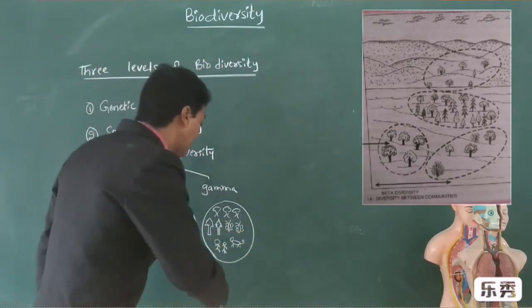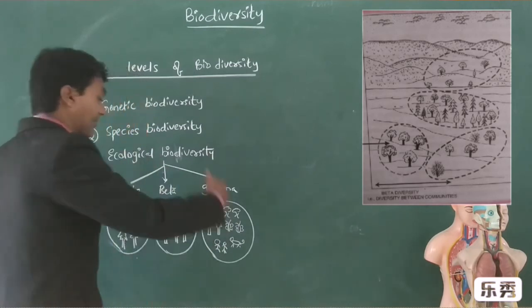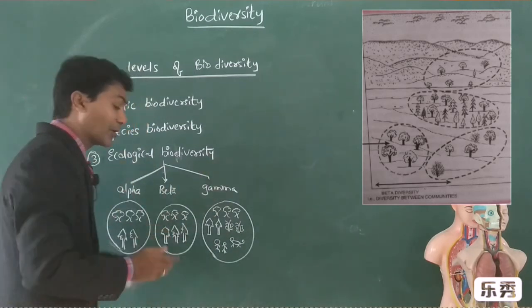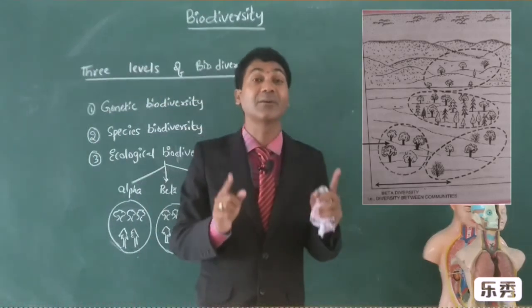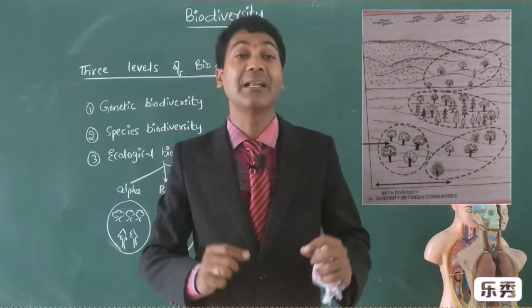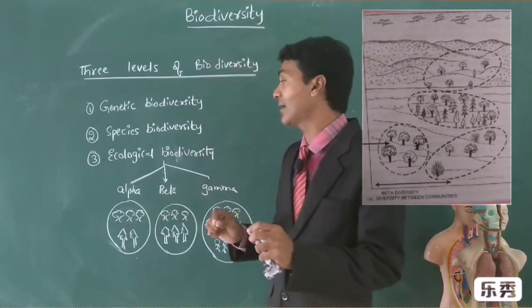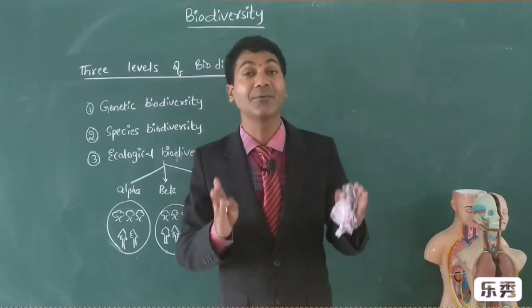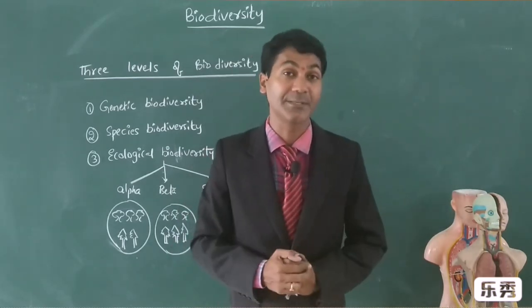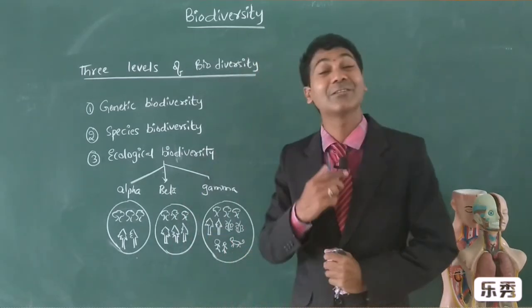And gamma diversity: if you count all the diversity across the entire ecosystems, all the ecosystems, it is called gamma diversity. Gamma diversity is the largest area over which we can derive diversity among organisms. This is regarding the levels of biodiversity.